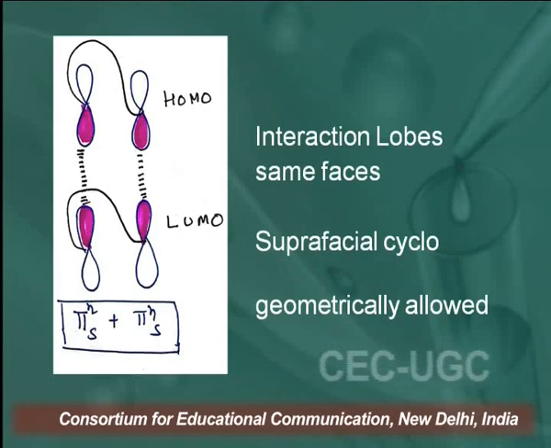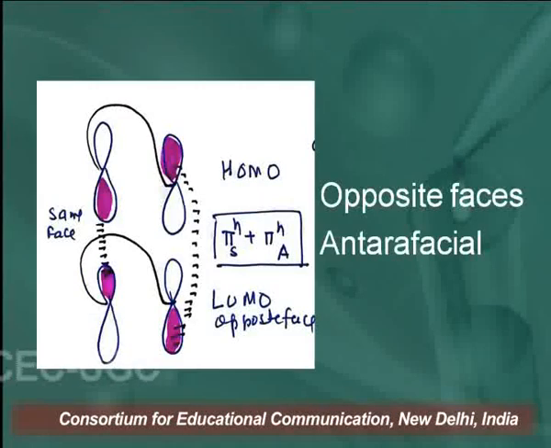So it is geometrically allowed and symmetrically allowed. So pi n s, where n is the number of pi electrons used in the reaction, and s represents suprafacial. So if there are 2 electrons we write pi 2 s. In that case both phases are the same, so both have suprafacial interactions.